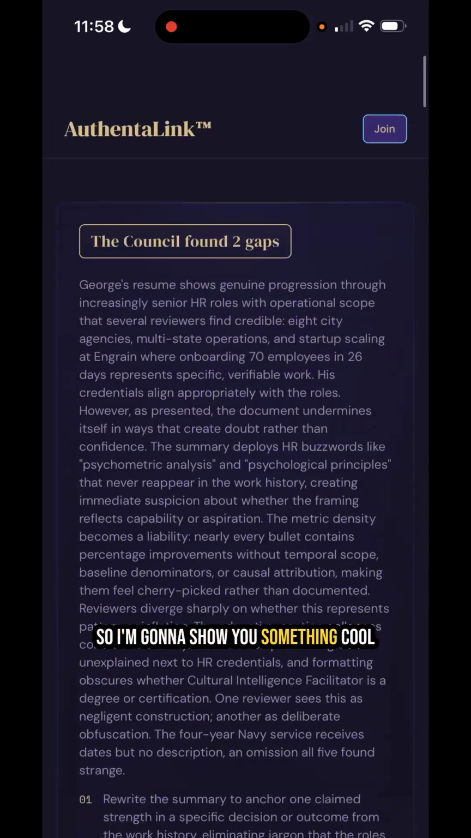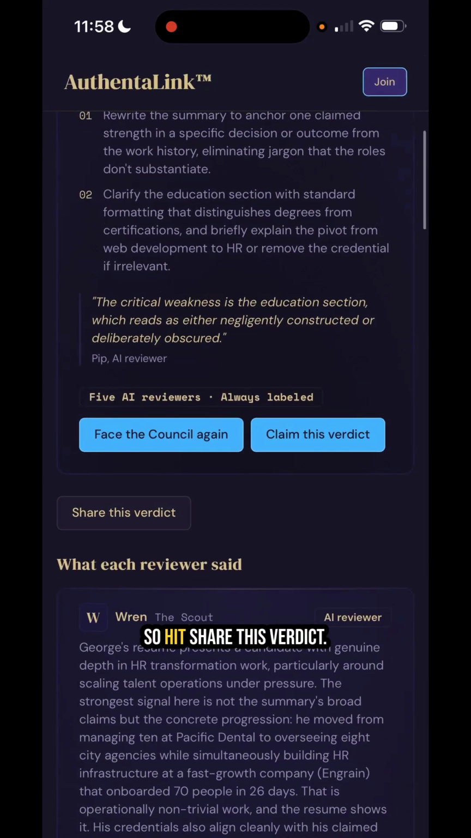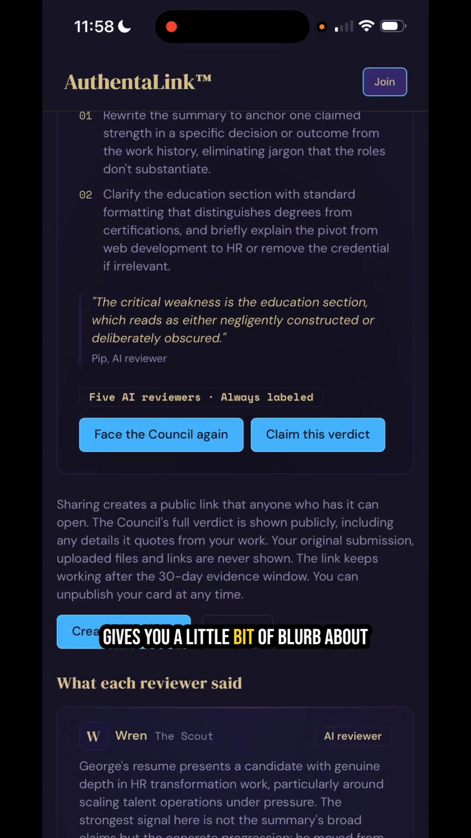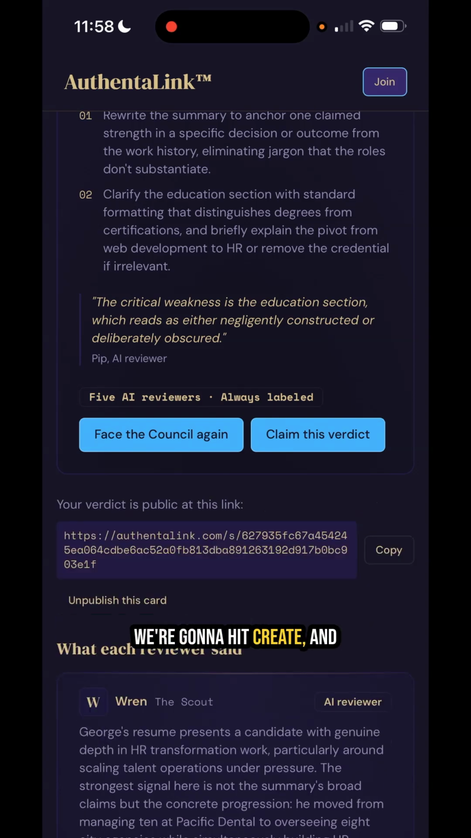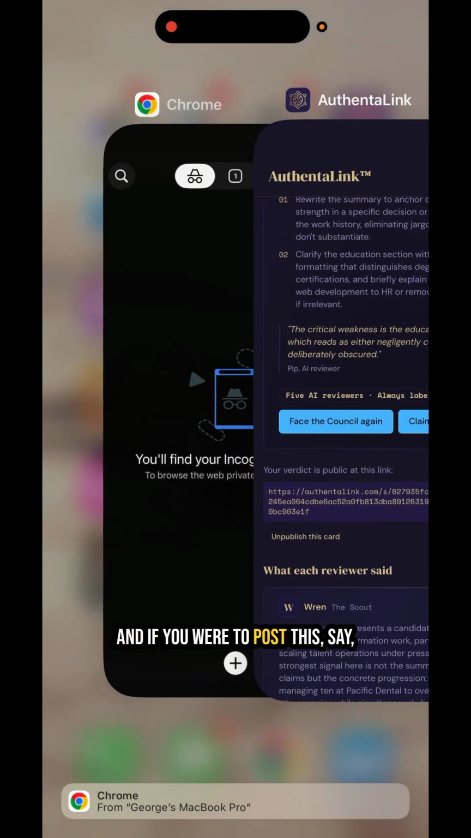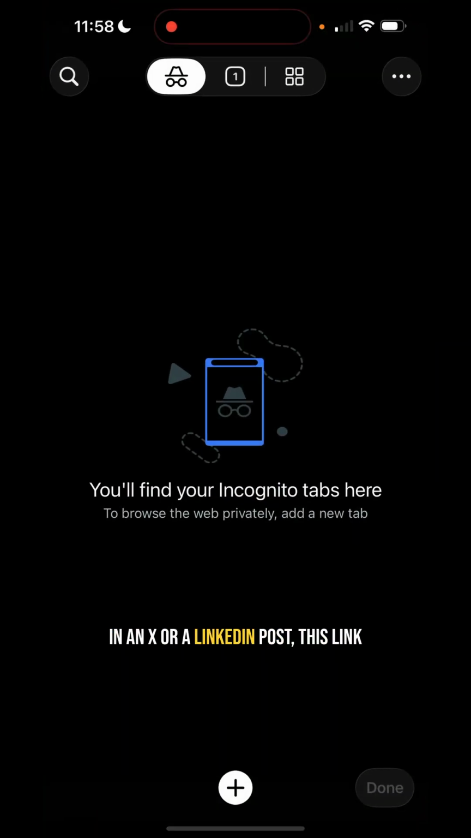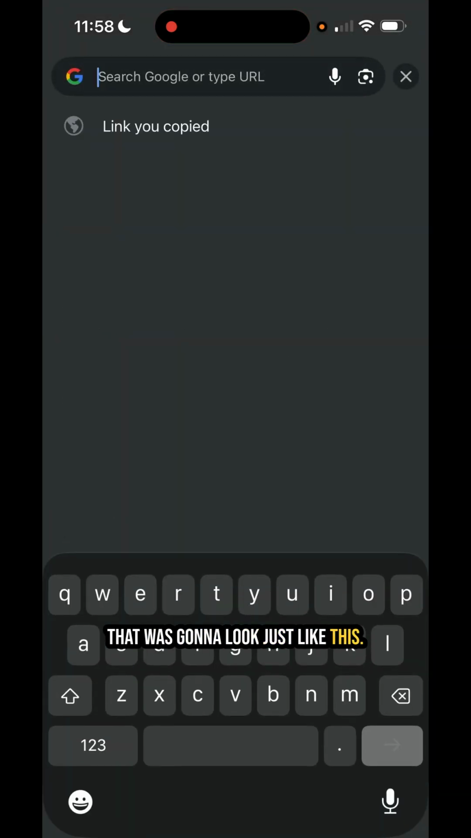So I'm going to show you something cool about when you share something. So let's share this verdict. It gives you a little bit of blurb about how you're creating a public link, and you control the public link too as well. We're going to hit create. And then we're going to copy it. And if you were to post this, say in an X or a LinkedIn post, this link would have a little card with it. And then someone could click on that and it would take them to a page that was going to look just like this.